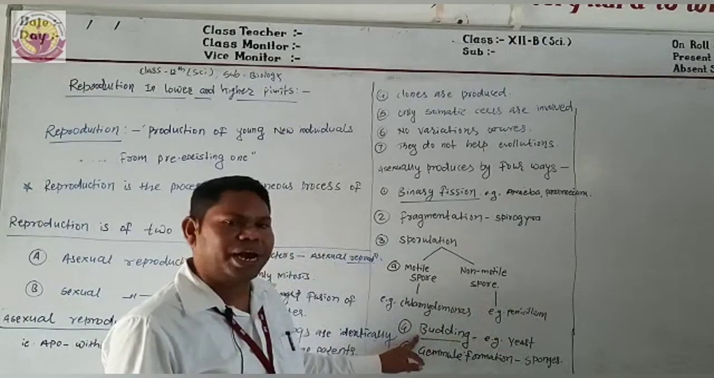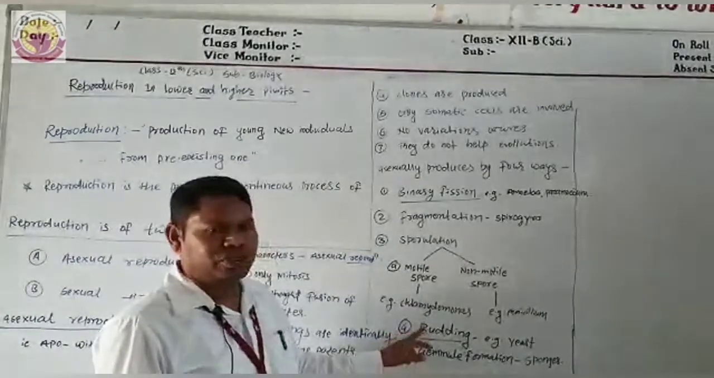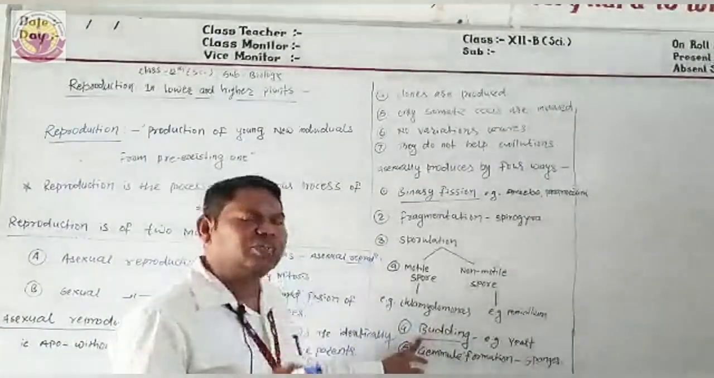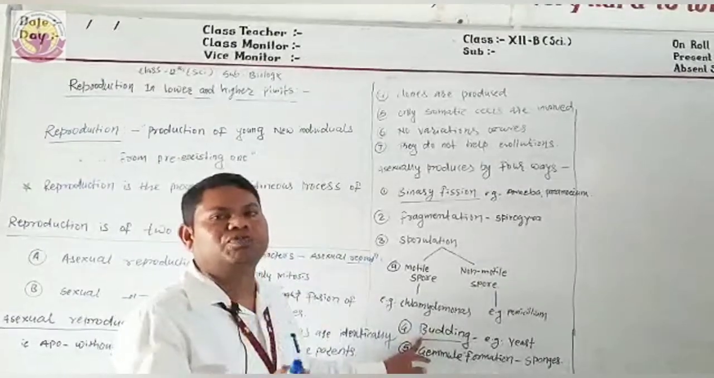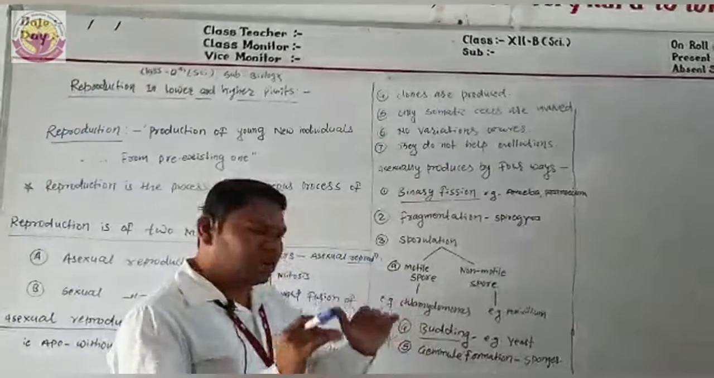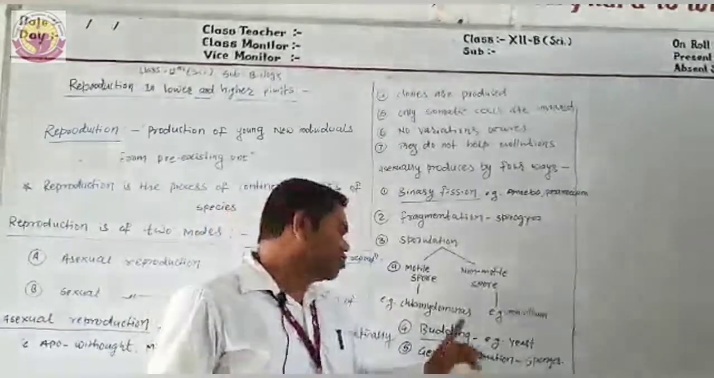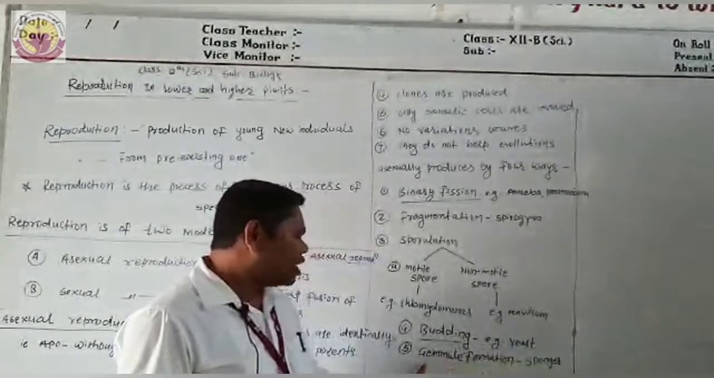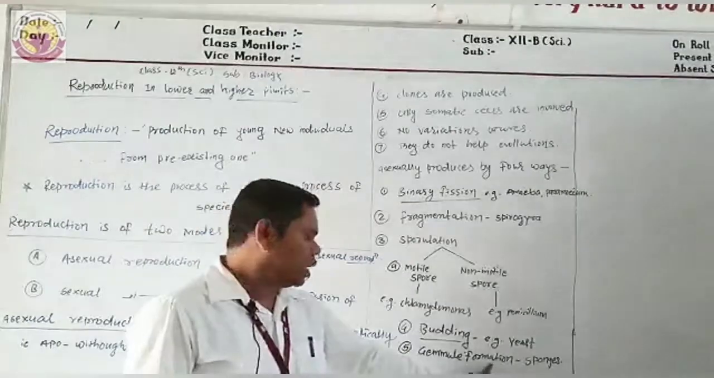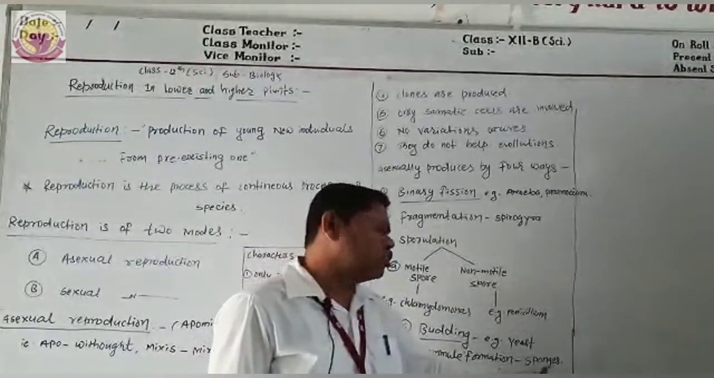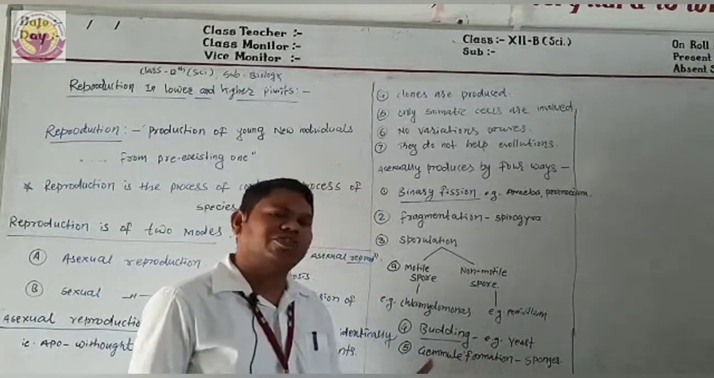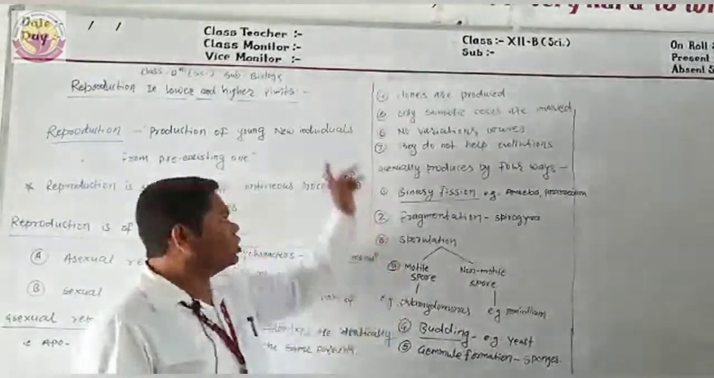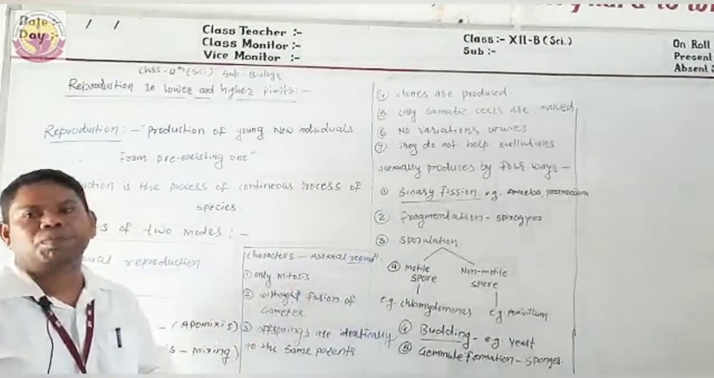Now the next process is budding. Budding means the parent develops a new cell, which is called a bud. These buds separate, and these new cells develop into new individuals. That is called budding, and budding is seen in yeast. The last process is gemmule formation, which occurs in sponges, and we will see it in detail in the next chapter, reproduction in animals. So this is asexual reproduction. Thank you.